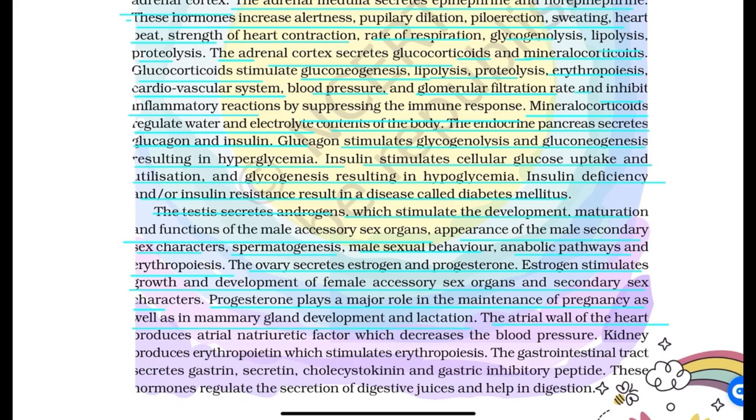The atrial wall of the heart produces atrial natriuretic factor, which decreases the blood pressure. Kidney produces erythropoietin, which stimulates erythropoiesis. The gastrointestinal tract secretes gastrin, secretin, cholecystokinin, and gastric inhibitory peptide. These hormones regulate secretion of digestive juices and help in digestion.